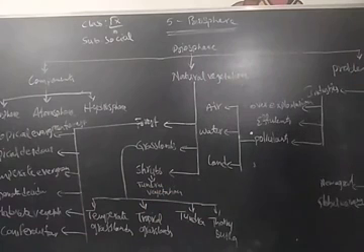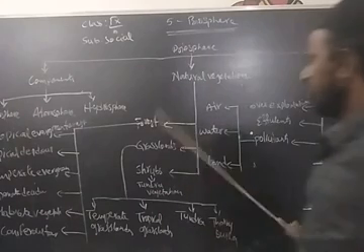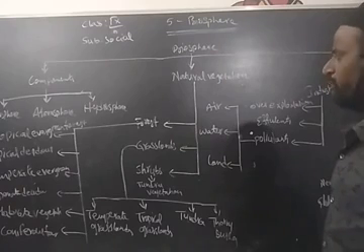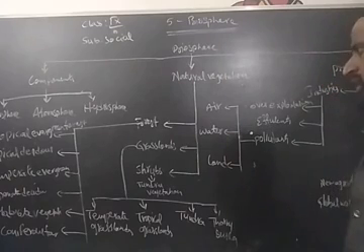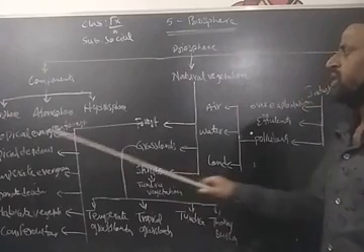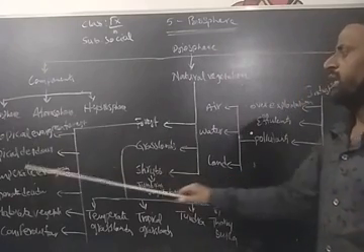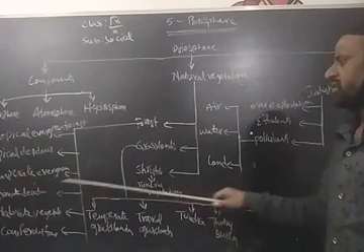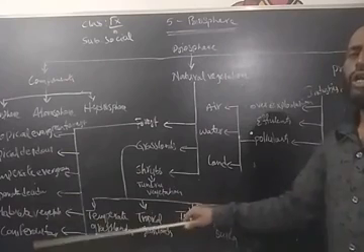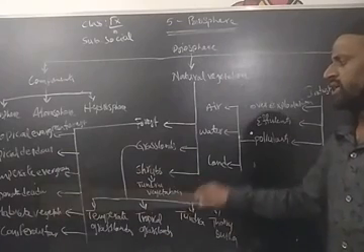Next is natural vegetation, where we come across forests, grasslands, shrubs, etc. The different types of forests are tropical evergreen forest, tropical deciduous forest, temperate evergreen forest, temperate deciduous forest, moderate vegetation, and carnivorous forest.